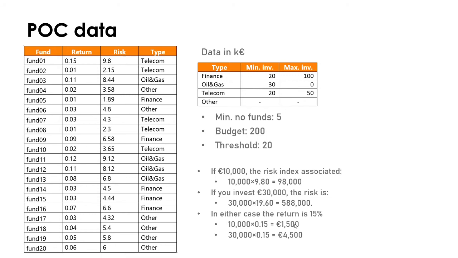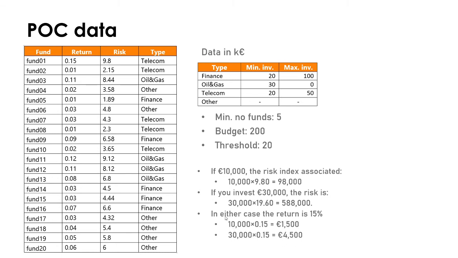But the return doesn't behave that way. In either case, the return is 15% of whatever we invested. Okay, so in this case, it's 10,000 euros times 0.15, and in this case, we have 30,000 euros times 0.15, which yields us a return which is 3 times as much as the return we obtained if we invested a third of what we are investing here.